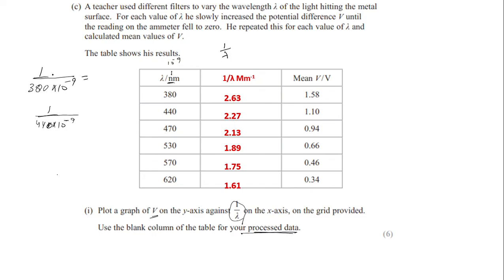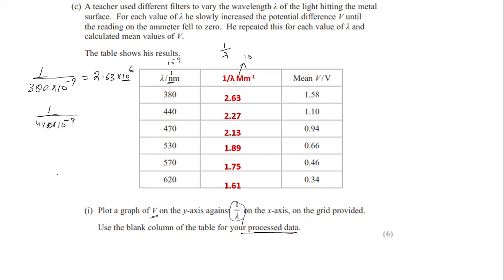Basically your calculator will be giving you the answer, I guess, because we have different types of calculator. I am hoping that your calculator will give you 2.63 into 10 to the power 6. And this 6 is basically, I am writing here as million or mega.